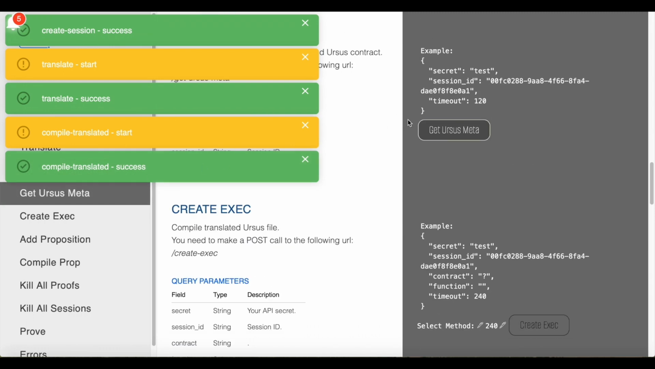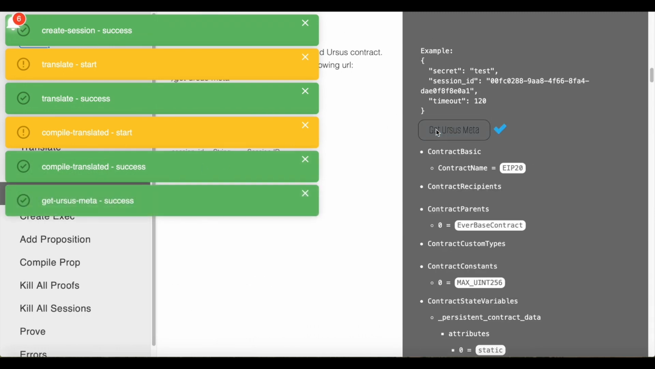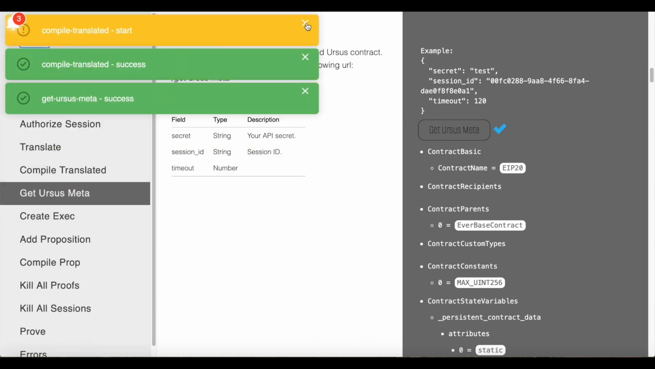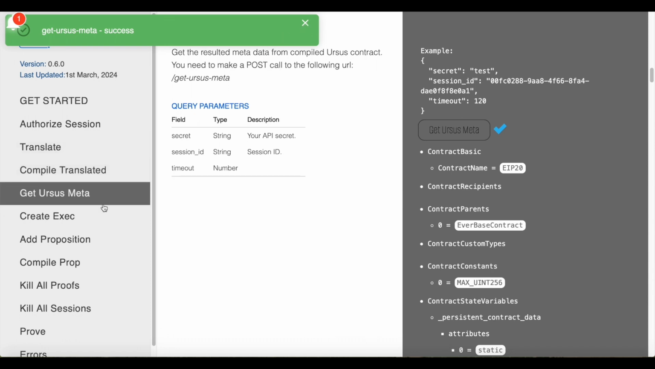And get Ursus meta, gathering meta information, such as information about the contract functions and their arguments. This information will be used by the property constructor in the next steps.